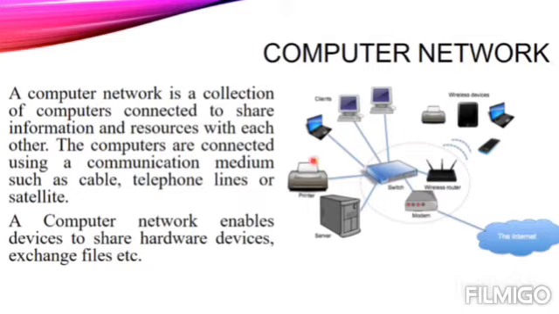The computers are connected by using some cables or some mediums. Like you can see over here we have some cables. Here we have a microwave signal or any waveform signal. It means it's a wireless medium. Here we have a wired medium. So we need a medium for communication first, then we need devices, and then we need a central device. These are a few things that we need for a computer network. Now a computer network enables devices to share hardware devices, exchange files, etc. It means by using a network we can share files, we can share data,